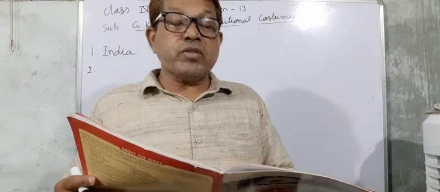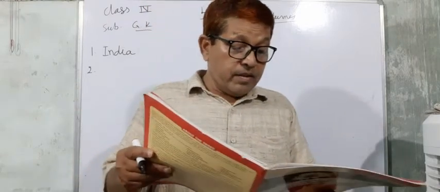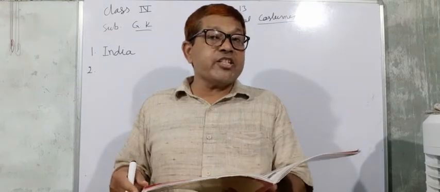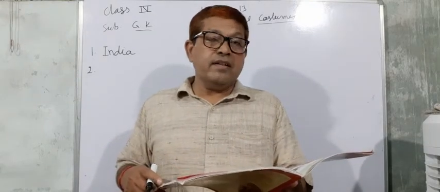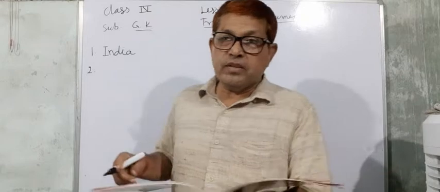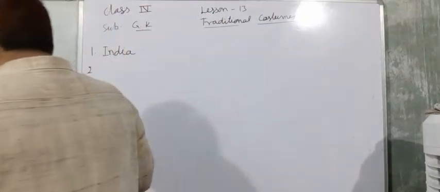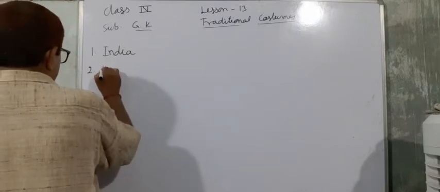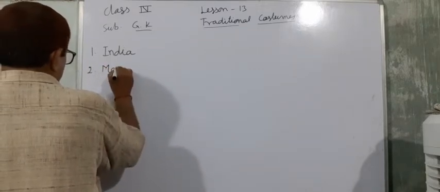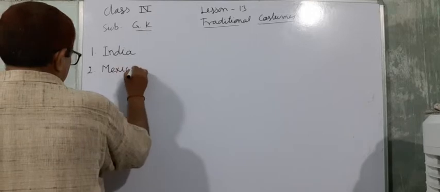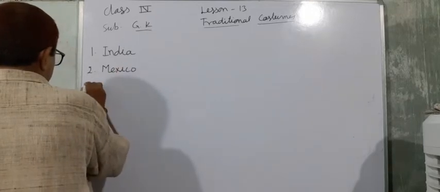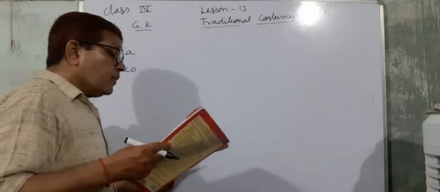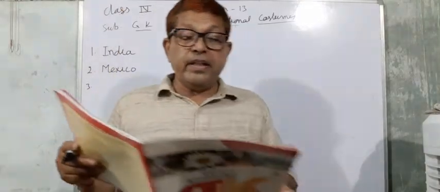Now second, you identify. The second costume is of Mexico. So second, you have to write Mexico. Now third, you observe the third.